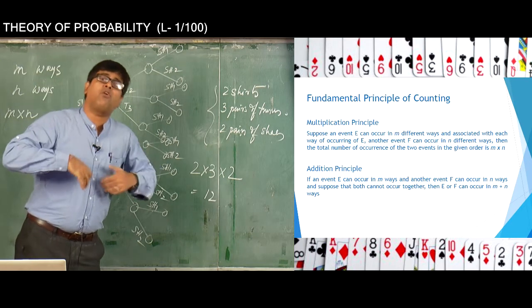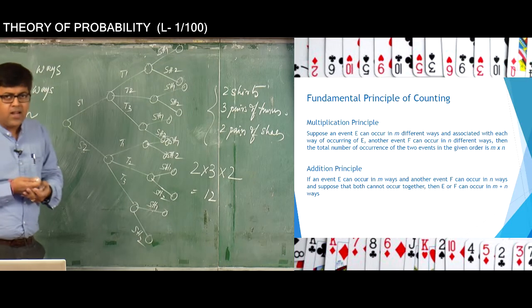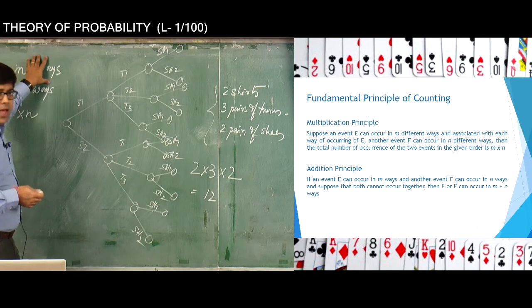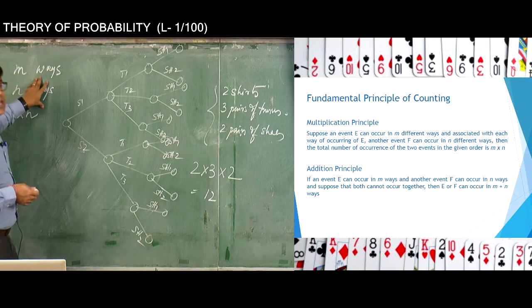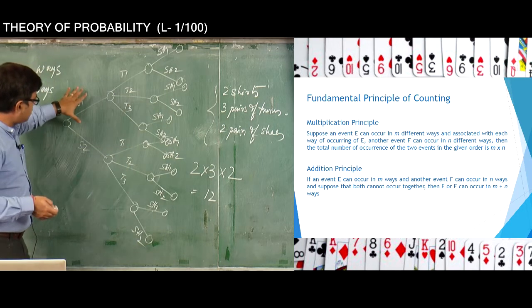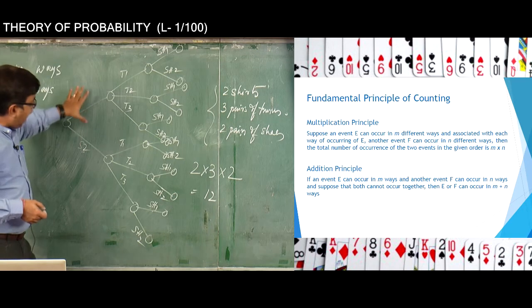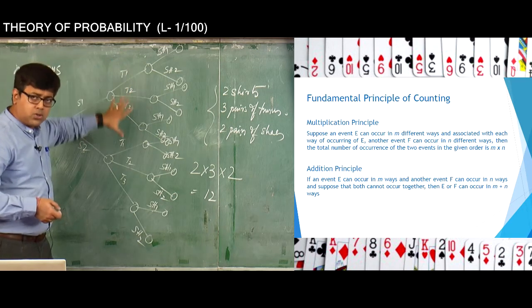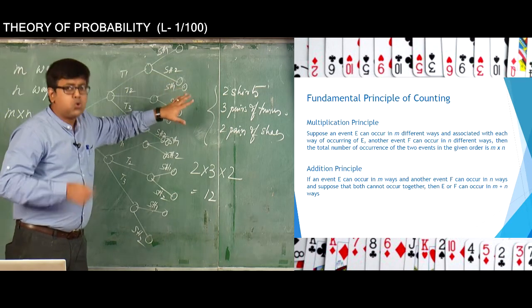So it is sometimes also known by the name AND rule. AND means that this thing is occurring as well as this thing is occurring. So both the things are occurring simultaneously. Like here in this case also, you see that you need to wear a shirt, and you need to wear a trouser, and you need to wear a shoe to wear an outfit.